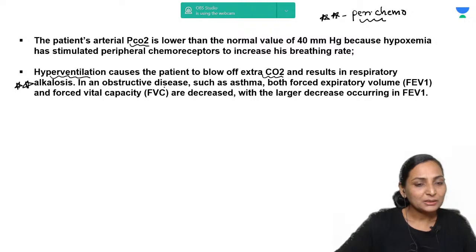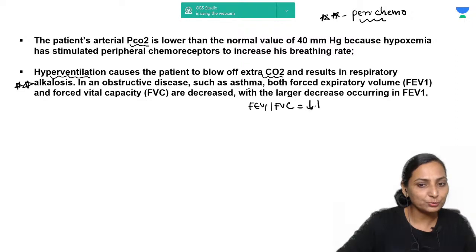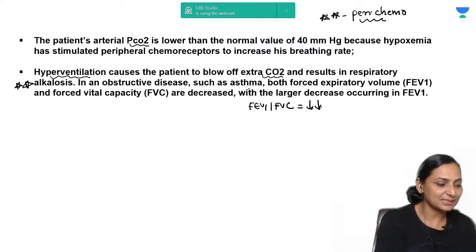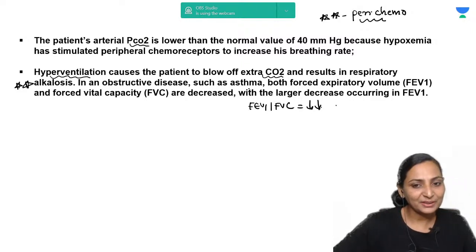Now in obstructive disease like asthma, the ratio of FEV1 to FVC is reduced because it is an obstructive airway disease. So what happens in obstructive airway disease?